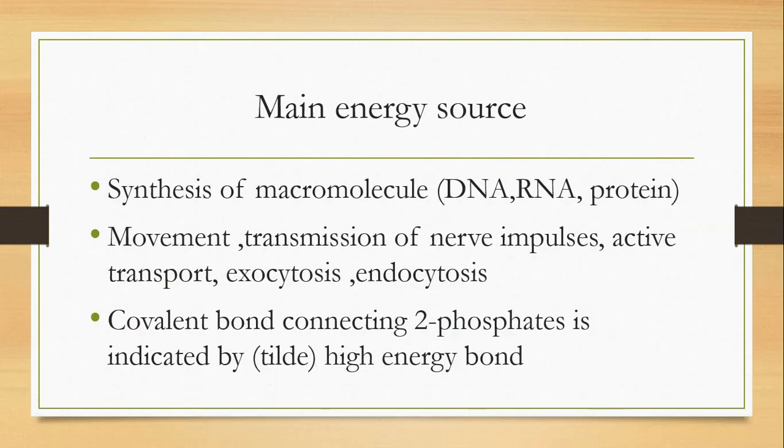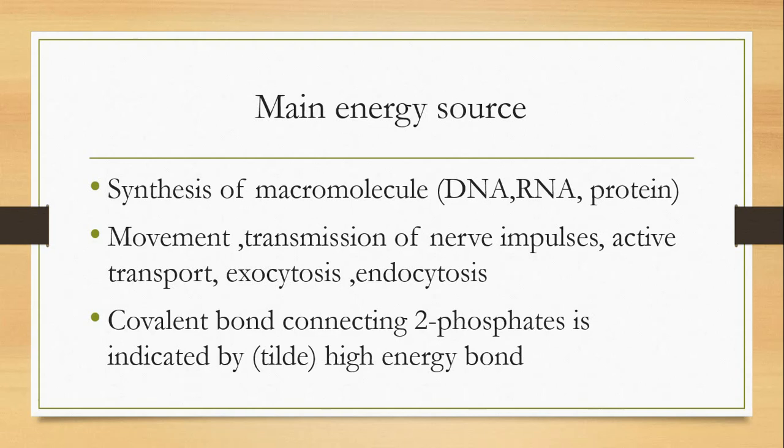You know ATP is the main energy source. It helps in the synthesis of macromolecules like DNA, RNA, proteins, carbohydrates, lipids, etc. These are the main sources for many cellular functions.